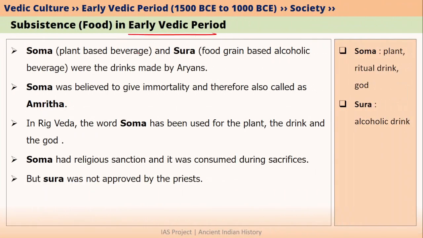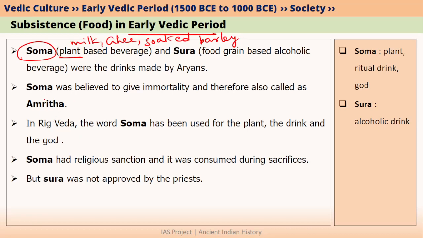Moreover, during the early Vedic period, people also consumed some beverages. For example, there was a beverage called Soma which they got from the Soma plant. So they got this juice from the Soma plant, and after getting this juice, they mixed it with, let's say, milk, ghee and soaked barley and more such things, and then they consumed this drink.